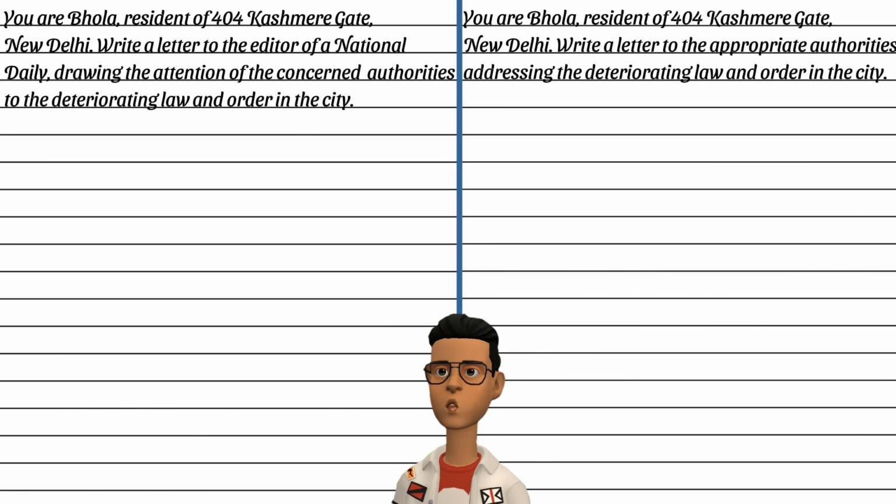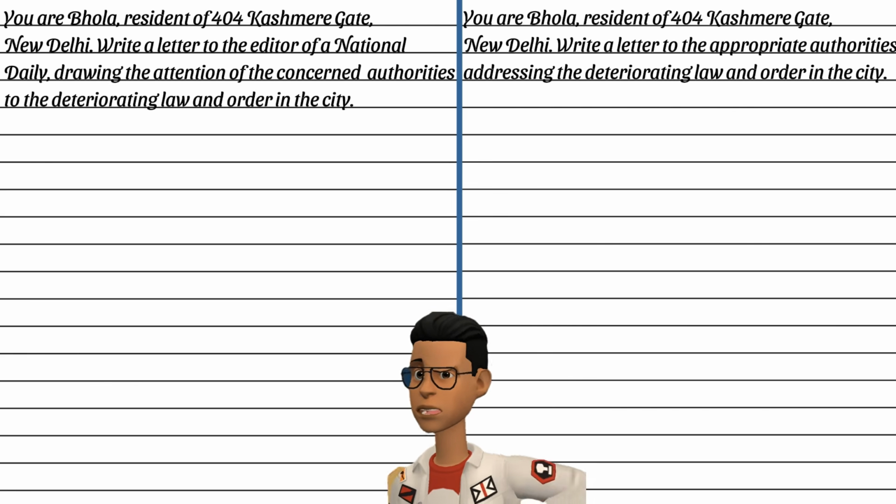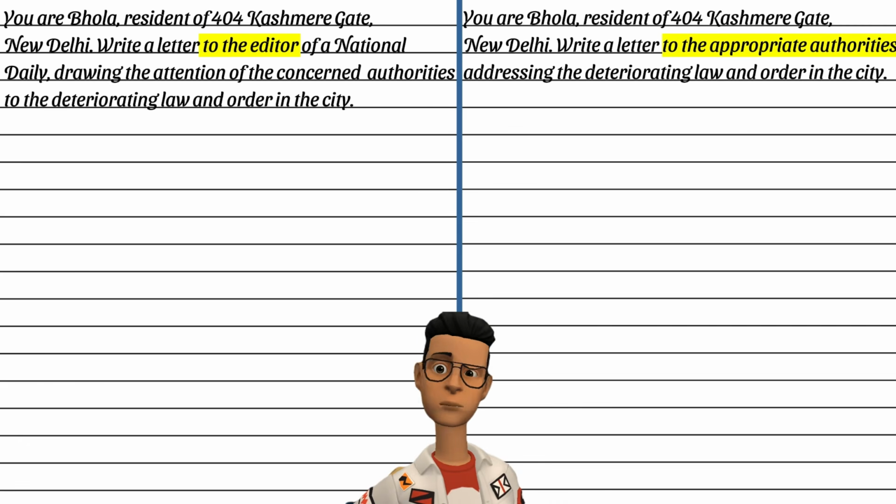To understand better, let us see both letter to the editor and complaint for the same problem. You are Bola, a resident of 404, Kashmir Gate, New Delhi. Write a letter to the editor of a national daily, drawing the attention of the concerned authorities to the deteriorating law and order in the city. And write a letter to the appropriate authorities addressing the deteriorating law and order in the city. Here, in one case, the letter to the editor, and the other is to the authorities. So the receiver's address will be different.